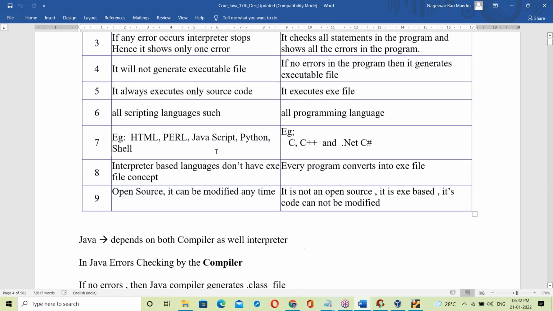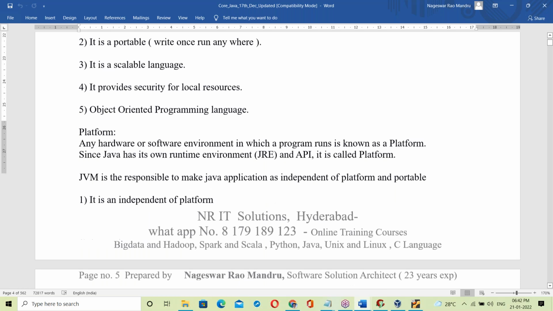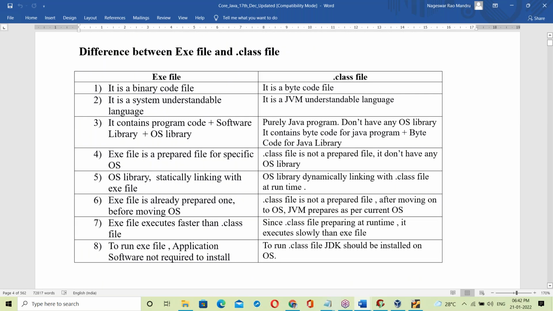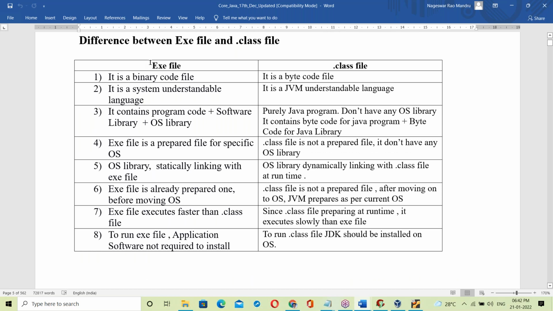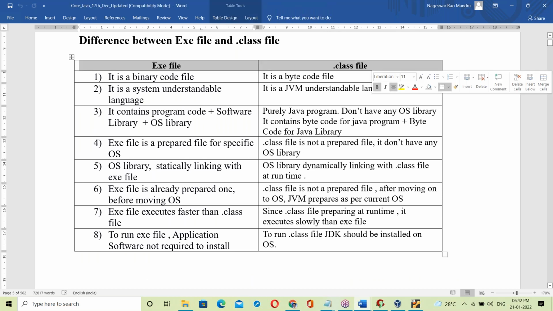Now, exe file and dot class file, what's the difference? Let us see, now we can understand very clearly. Let us compare exe file versus dot class file.